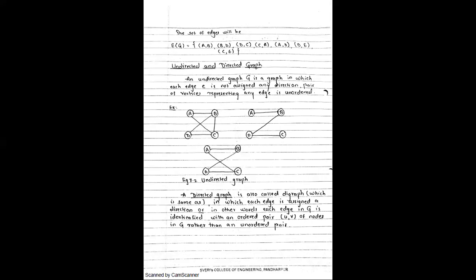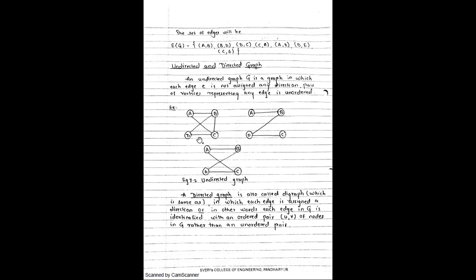Undirected and directed graph, right? So an undirected graph G is a graph where the edge E is not assigned any direction. The pair of vertices representing any edge is unordered, right?